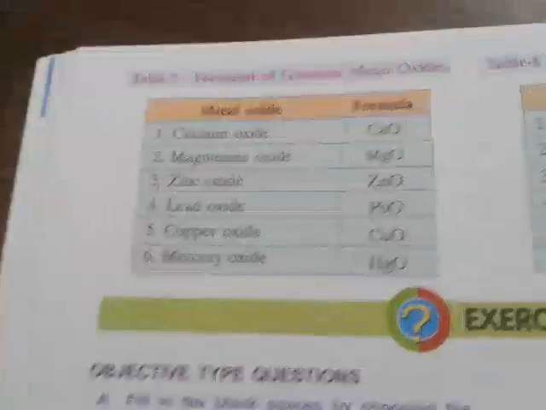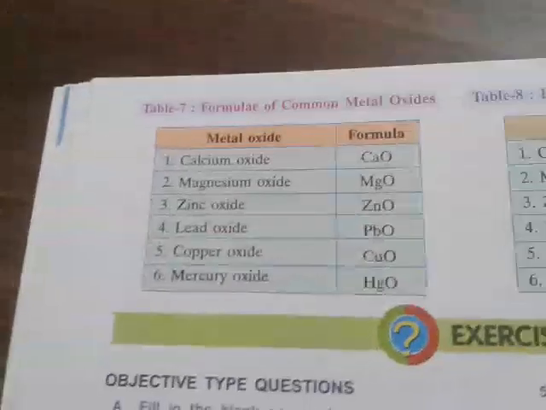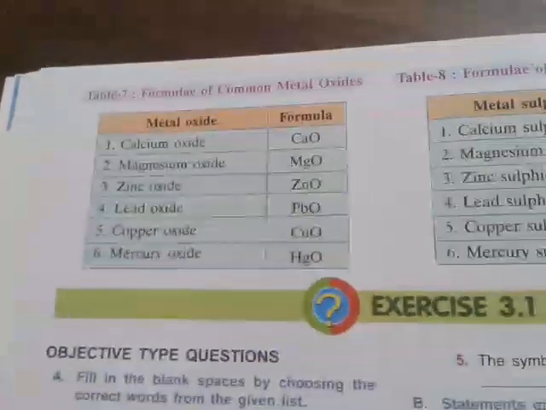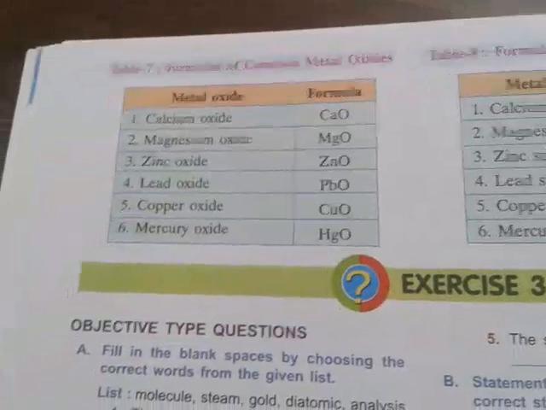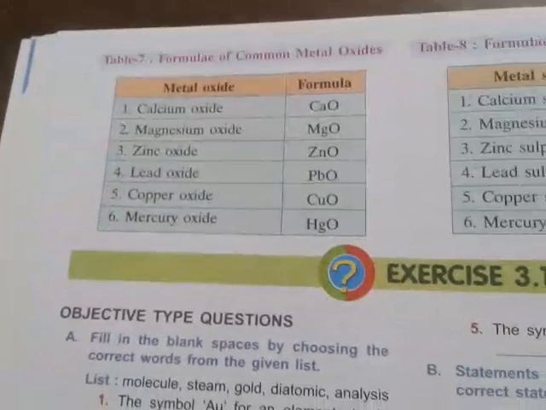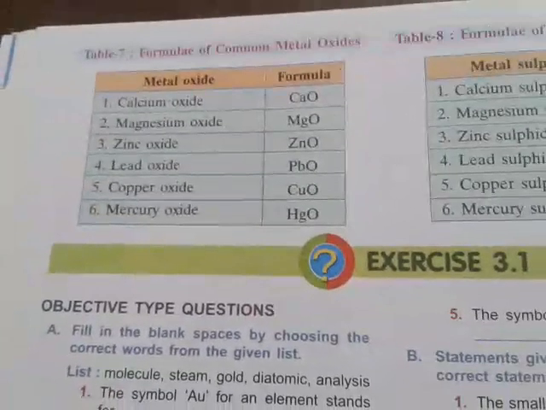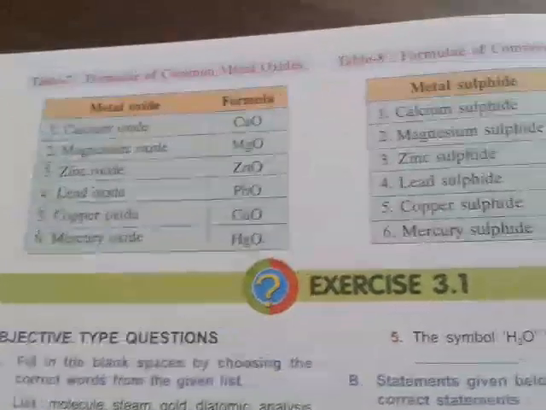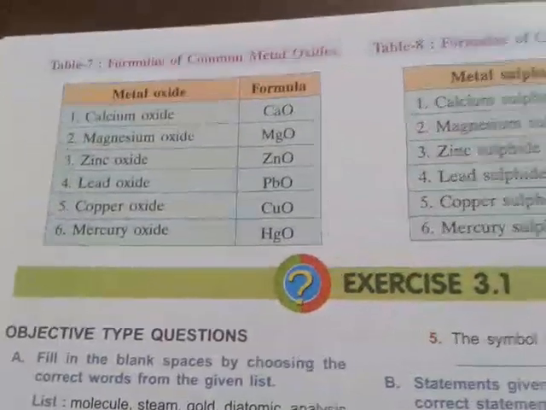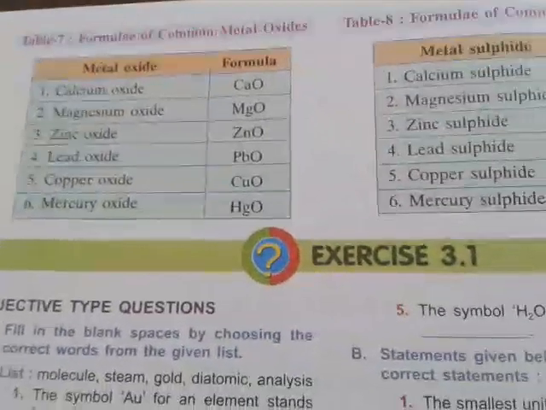Now coming to the point, there are some metal oxides. Metal oxides like calcium oxide CaO, magnesium oxide MgO, zinc oxide ZnO, lead oxide PbO, copper oxide CuO, mercury oxide HgO. So these are some metal oxides. Where is the metal? The metals are calcium, magnesium, zinc, lead, copper and mercury.